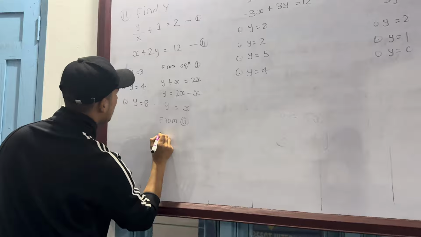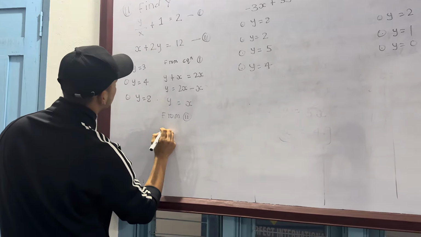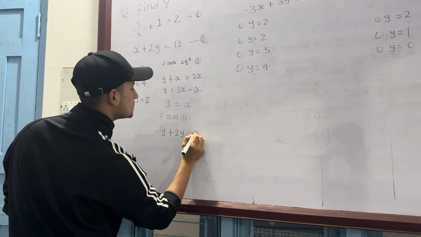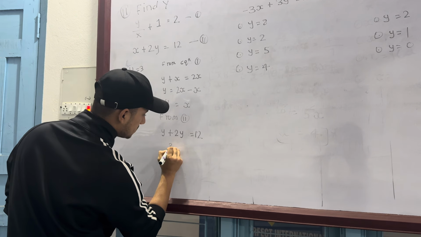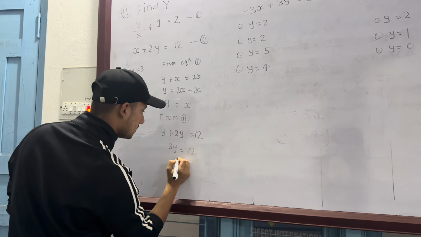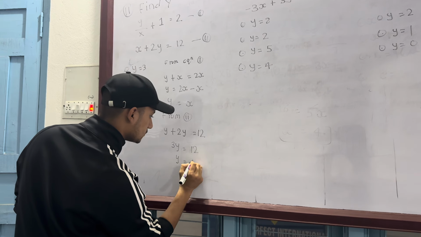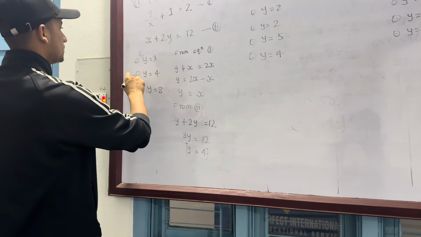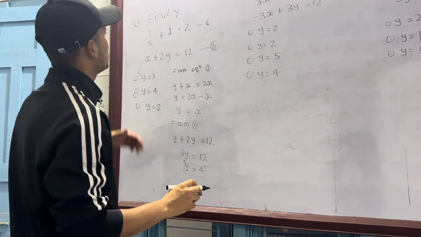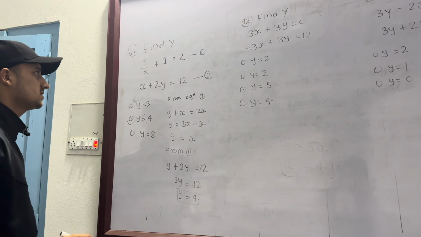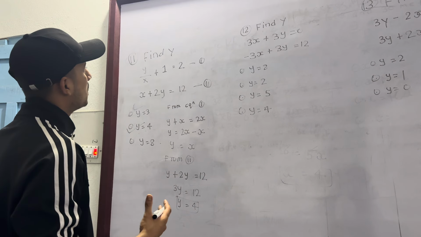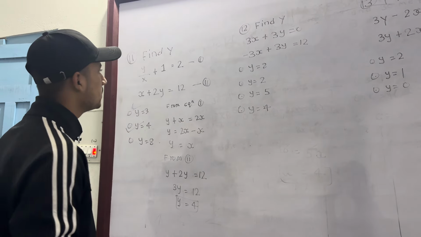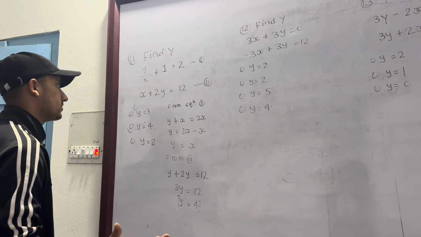So let's write in terms of y. y plus 2y is equal to 12, and 3y is equal to 12, and y is equal to 4, since 3 fours are 12. So the value of y is 4. So this is the correct answer. So basically these are linear equations and there are different methods to solve them. Here I solved by the substitution method. We can solve by the elimination method also.